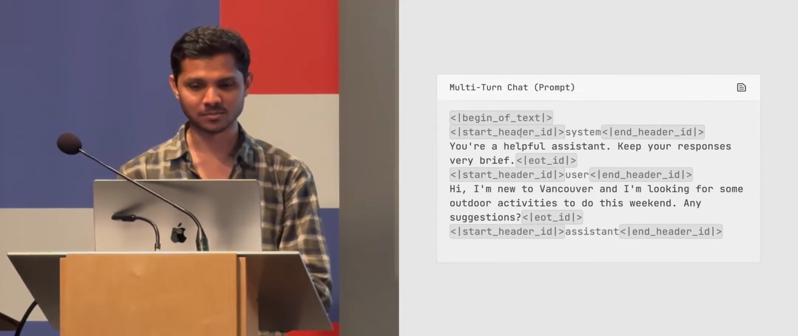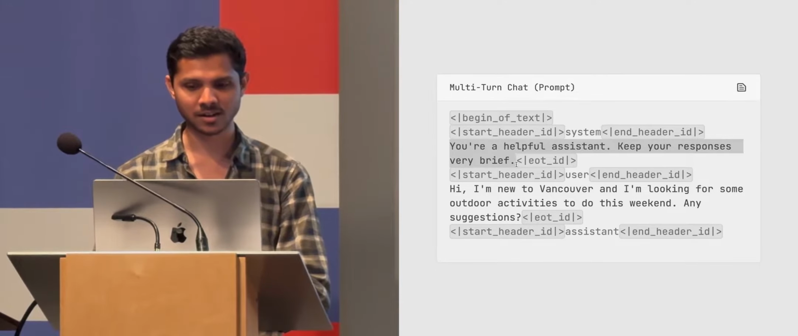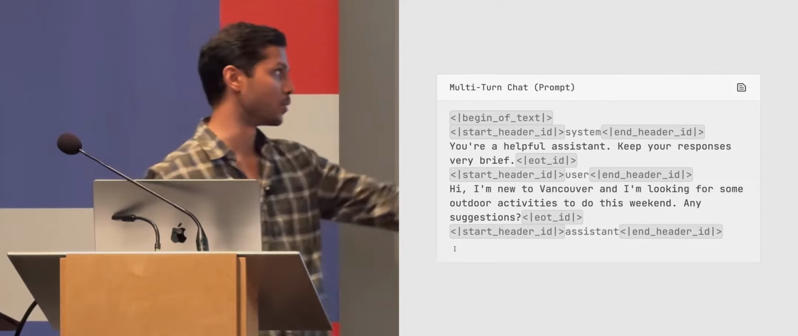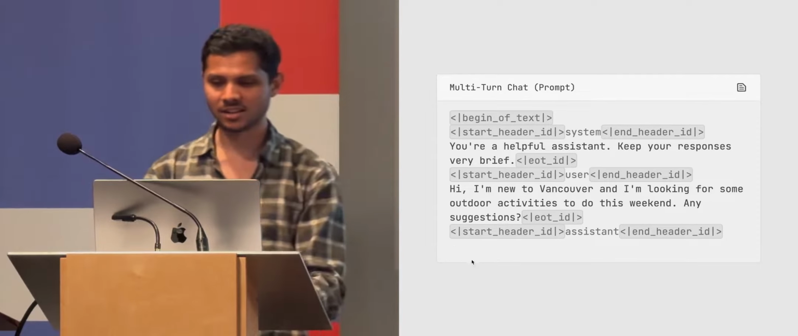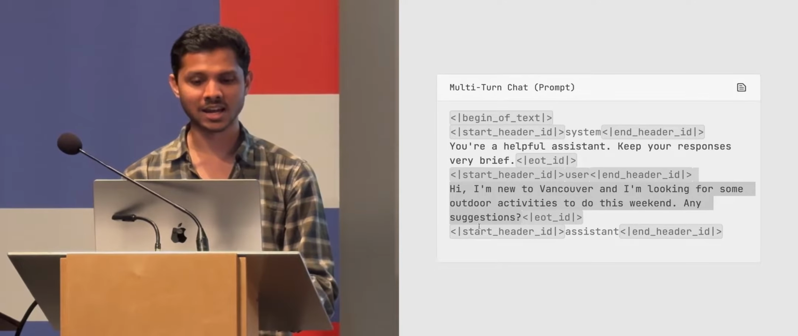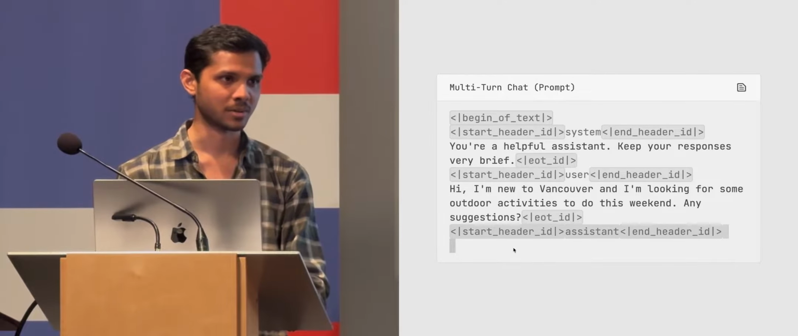I basically have the system message, which is the bias. I have the user said, hi, I am new, blah, blah. And then you're supposed to just keep generating more text after the fact. Fundamentally, it's just like the system says this, the user says this, and the assistant says what. That's the fundamental way of doing it.